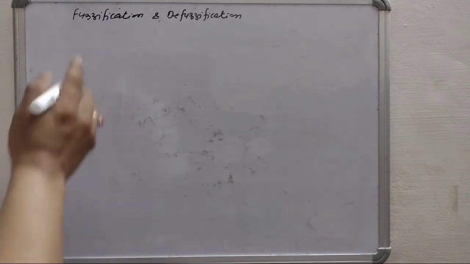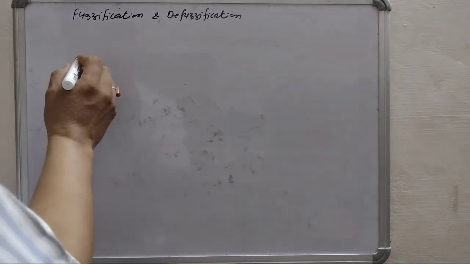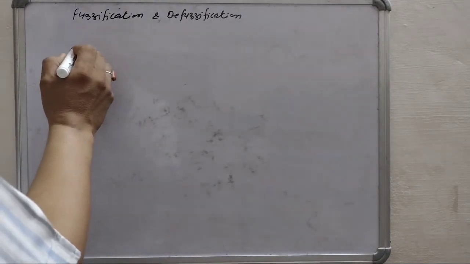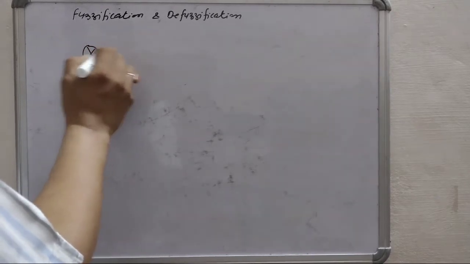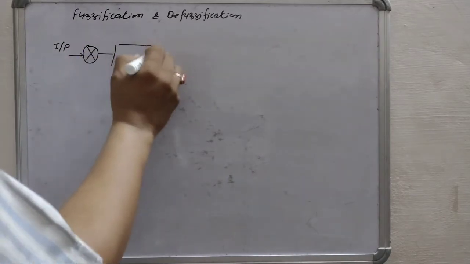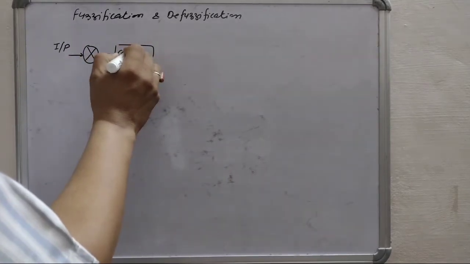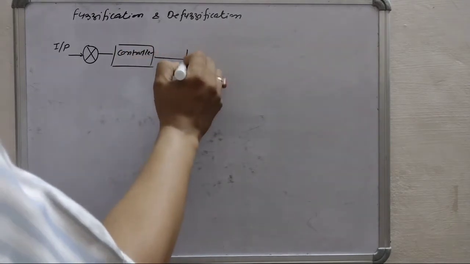So for the control system, this term is coming here, control system. Just I am making one diagram which is comparing two control systems. One is the traditional control system. For the traditional control system, we can say like this is input. Here we use controller. Then we can say plant.